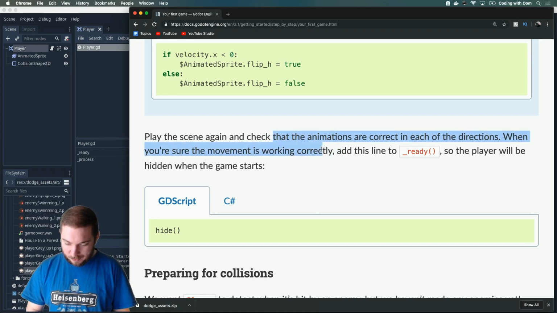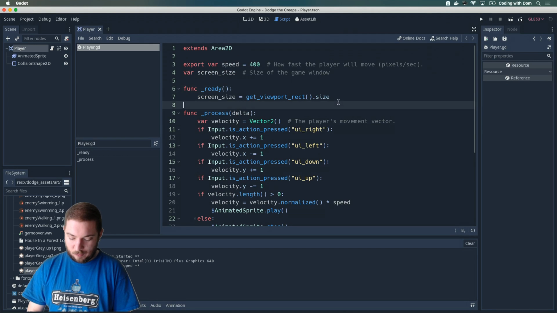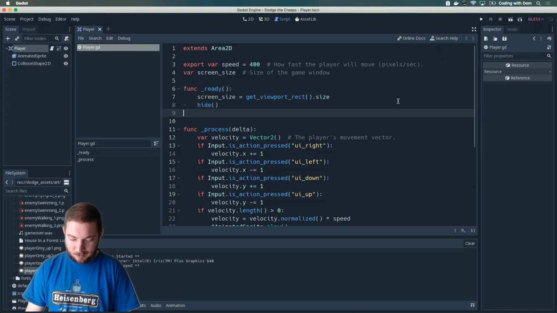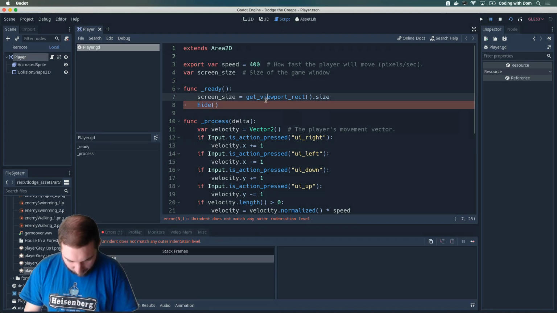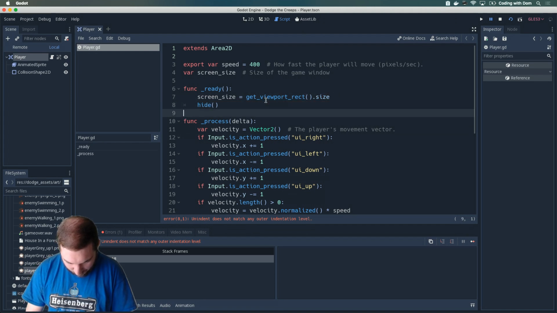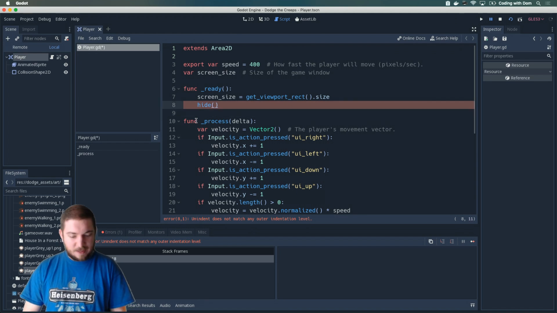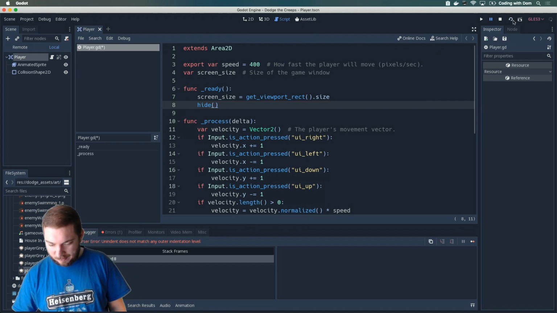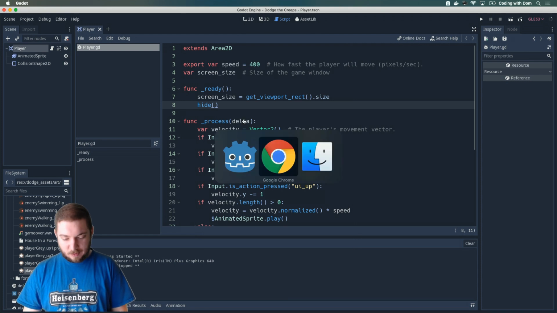When you're sure the movement is working, add this line to ready so the player will be hidden when... Oh, fancy. I am sure it works. So now I guess if I play scene... Oh, really? Really? Why does this indentation thing keep happening to me? Okay, let me restart the scene. Now I'm not sure whether I'm actually moving when I press the keys, but I can't see the player anymore, so I guess it's right.